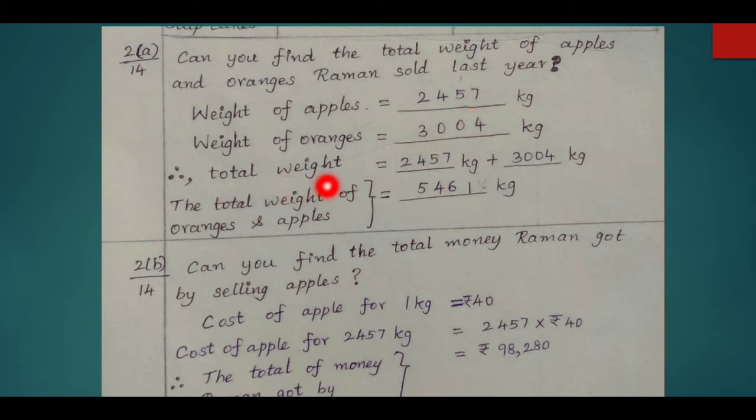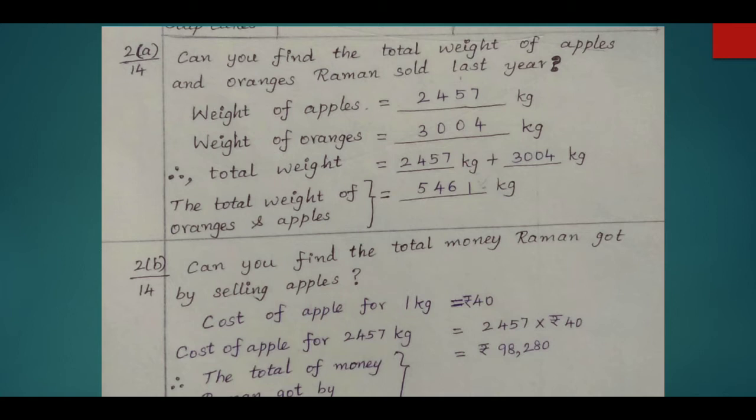Therefore, total weight of apples and oranges is equal to sum of these two quantities, which is equal to 2457 kg plus 3004 kg. And adding these two quantities, we get 5461 kg. 2b. Can you find the total money Raman got by selling apples?